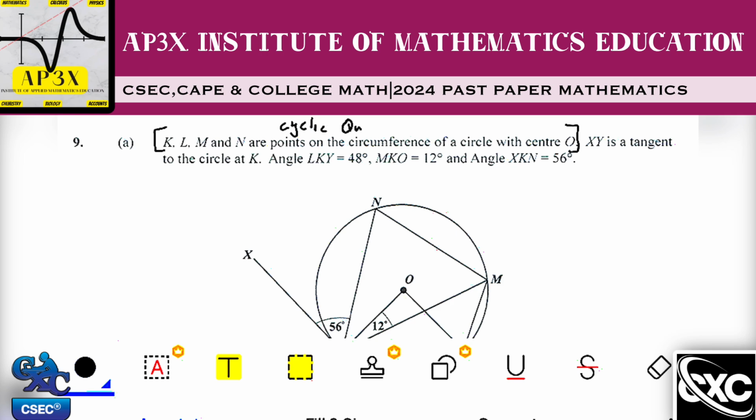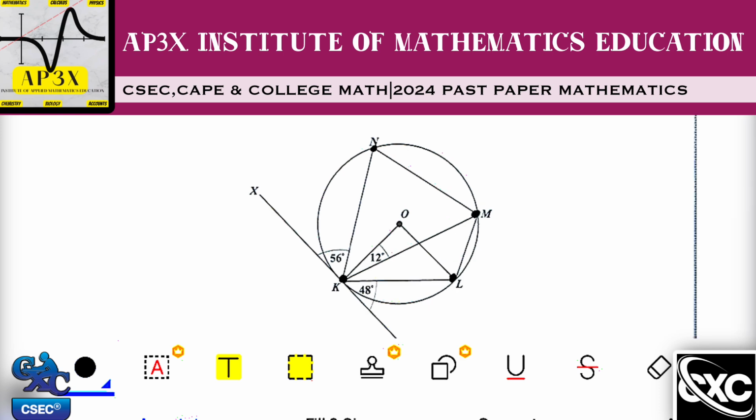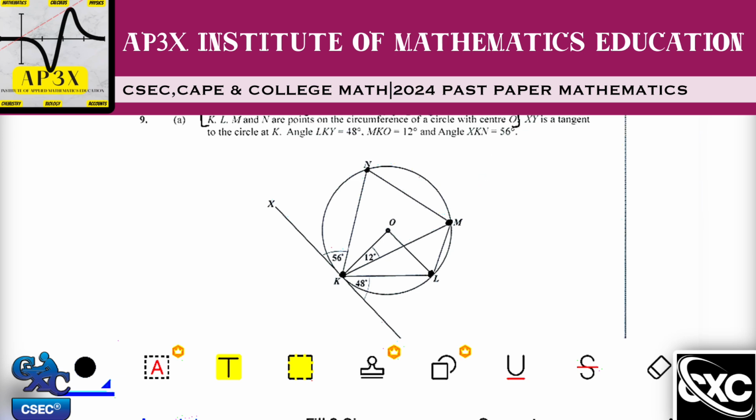So in that diagram below which you're looking at the moment, you will find that there is a quadrilateral that is inscribed inside the circle. And so we can see here that this is K, this is N, this is M, and this is L. Your geometry is going to play an important role, because already in the first sentence, I know that there's a theorem that speaks about the opposite angles in a cyclic quadrilateral.